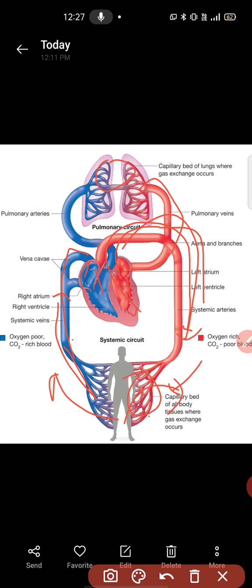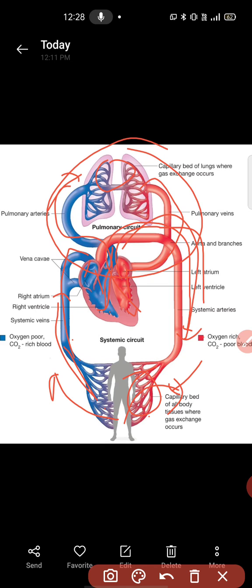From the right atrium the blood goes to the right ventricle, then the right ventricle pumps the blood into the pulmonary arteries, and the pulmonary arteries carry the blood to the lungs, and that system is continuous. So the pulmonary circulation is the blood circulation between the lungs and the heart.